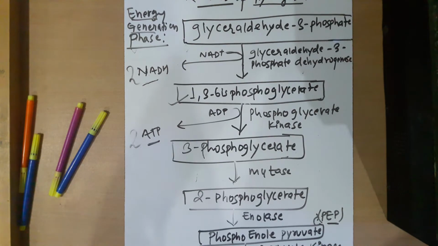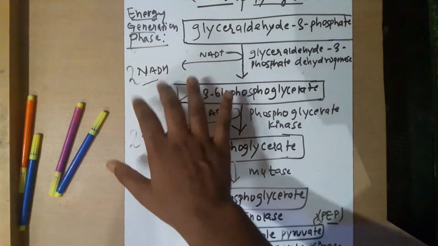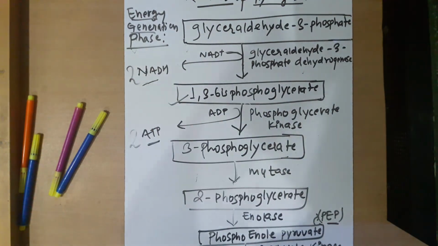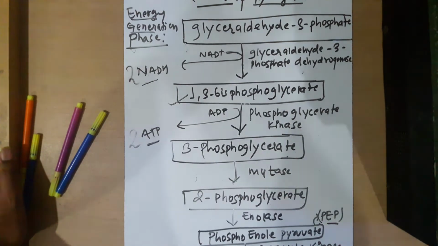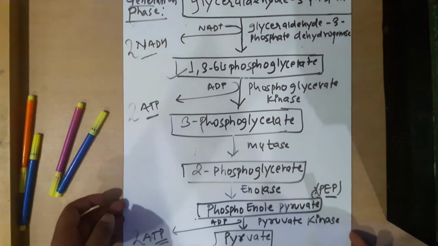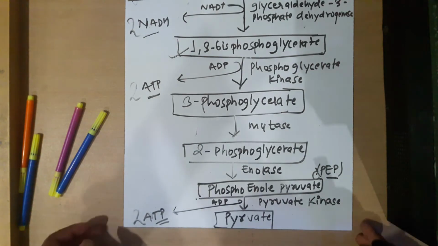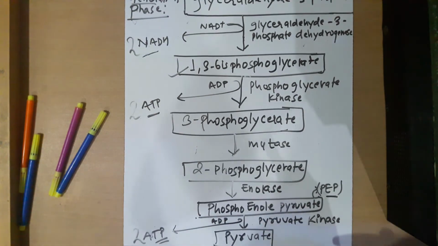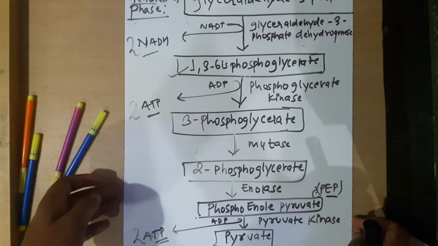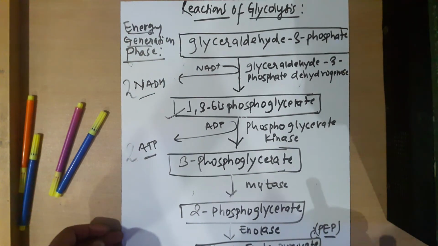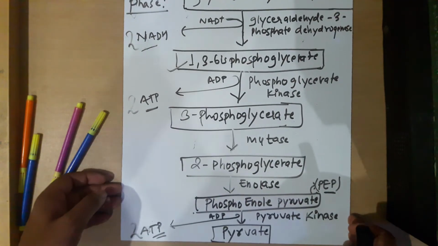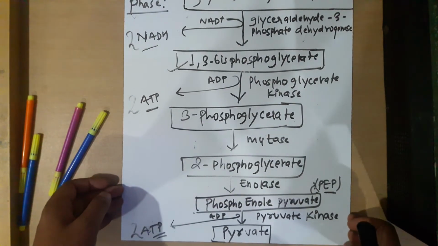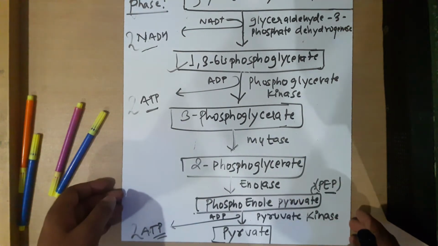So again, keep note of these NADH and ATPs. Please keep them in your pocket or in your mind, so we'll take them out while discussing the energetics. I again forgot to bring it down. So this is the complete reaction, and this is only about the energy generation phase; the previous two phases we have already discussed in the previous video. I hope you understood it. 2 ATP, 2 NADH, and 2 ATPs.